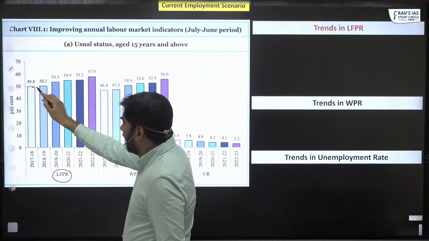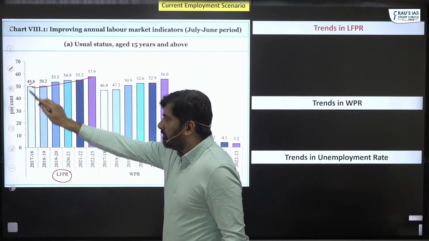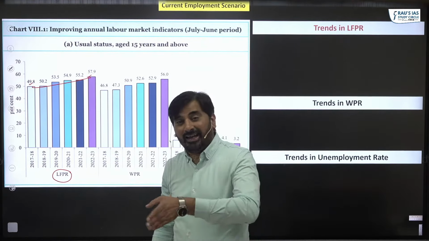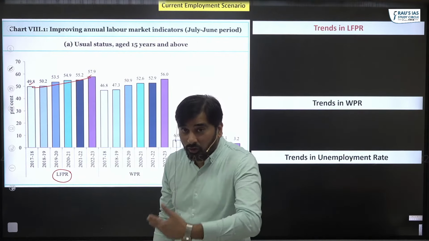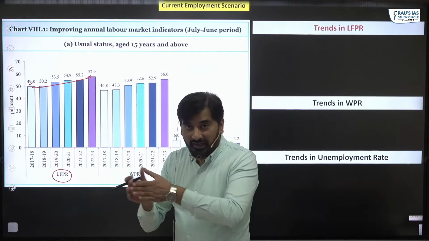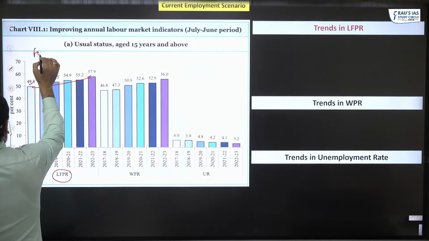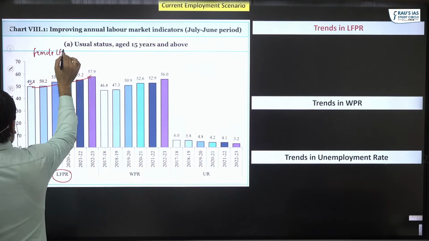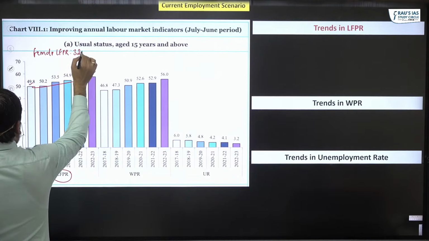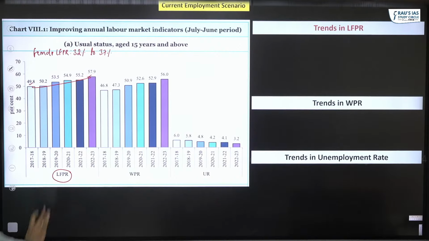As you can see, in the last 5 years, labor force participation rate has increased from 50% to 58%, which is good because more number of people are actually now either working or willing to work. Apart from that, the female labor force participation rate has also increased from 32 to 37% in the same period. So not only the overall LFPR has increased, even the female LFPR has also increased.